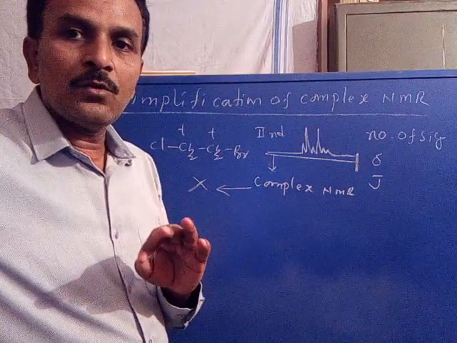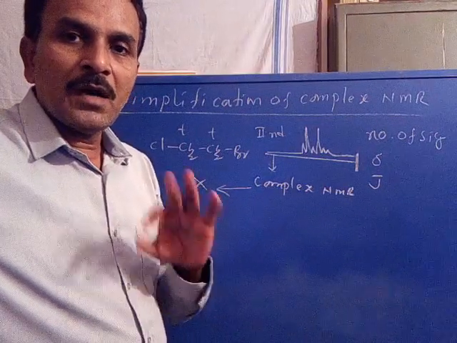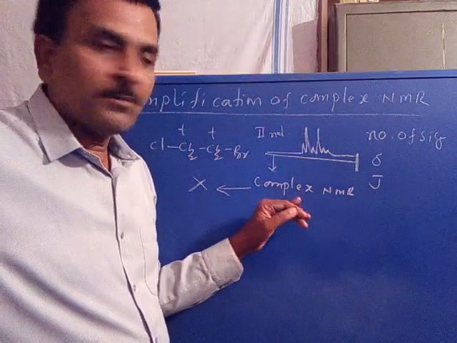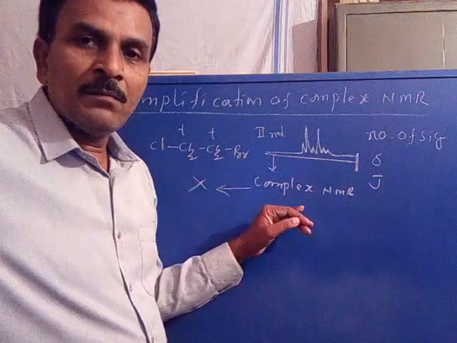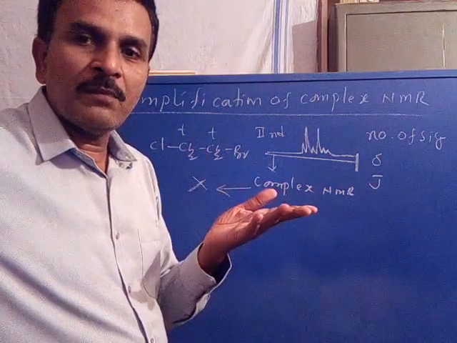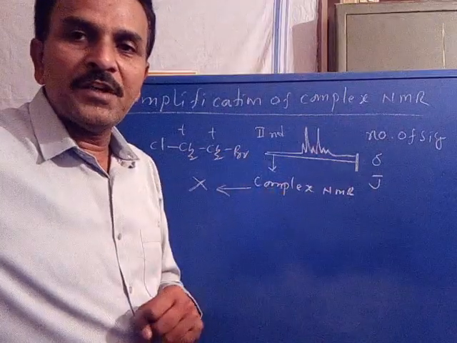Therefore, it is essential to transform or simplify the complex NMR spectrum, that is the second order NMR spectrum, into a simple NMR spectrum, that is the first order spectrum, to get the information.